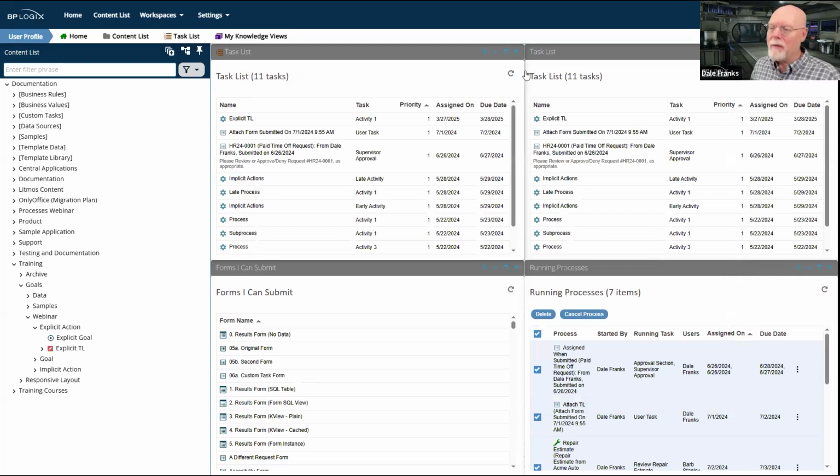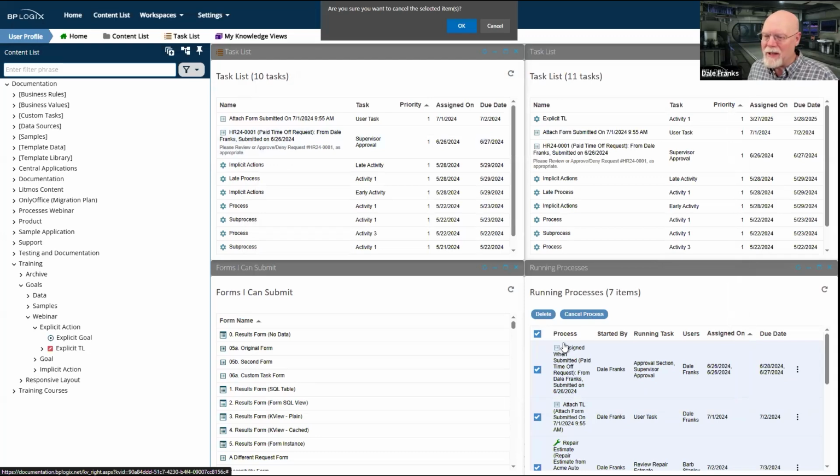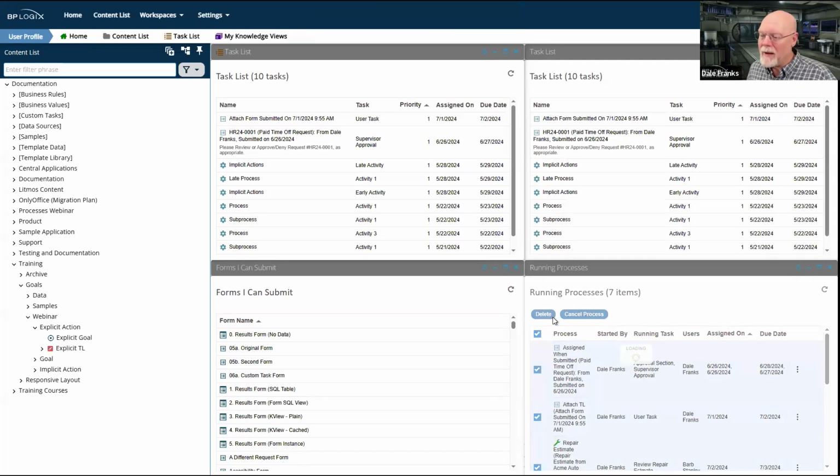And there we go. If I refresh my task list, I have nothing going on there. I think I can cancel all of these processes, however. Yes, I do want to do that. And so we'll kill all of these.